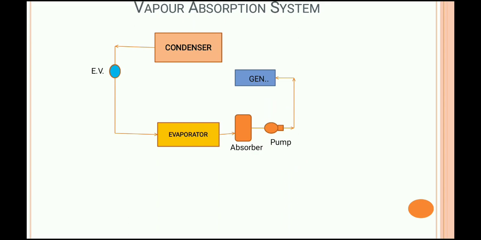Once that solution, that is the rich solution, enters into the generator, here a low grade form of energy is required, and that energy is said to be heat.